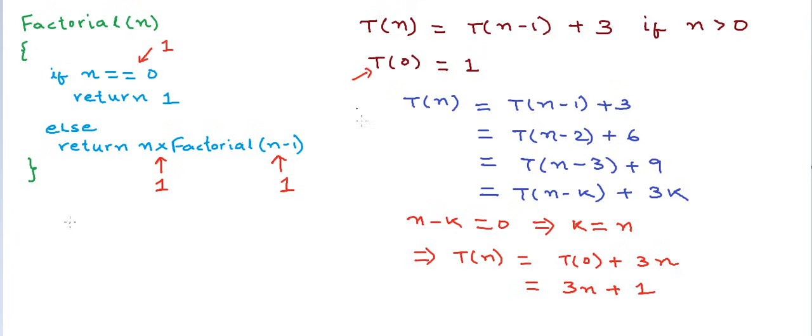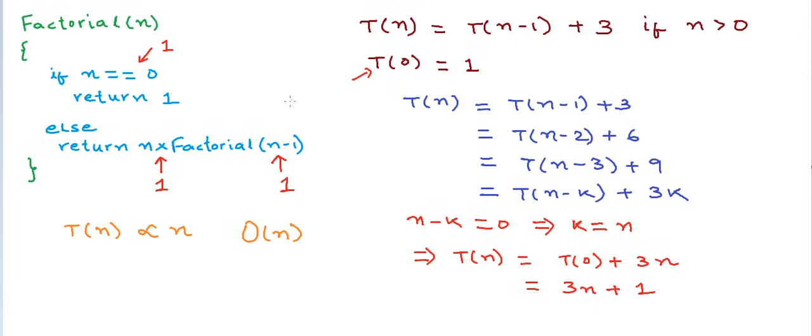So we can see here that the time taken by this particular program for an input n is directly proportional to n. And we can also say that this is big O of n in terms of time complexity, or this is an order of n algorithm. Now there are a couple of different methods to calculate time complexity of a recursive program. This is one of the methods in which we try to reduce T(n) in terms of its base conditions.